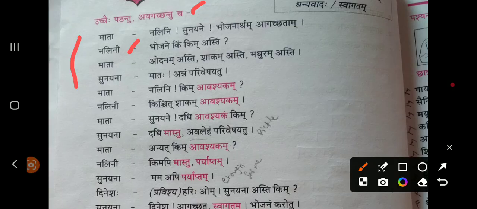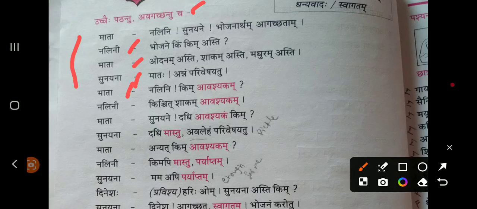That means... Then mother is saying, Odanam asti, shakam asti, madhuram asti. Meals is there, hot is there, and sweet is also there. Then Sunayana is saying, Mataha annam pariveshayatu. Mother, you keep the food, we'll come and have it.